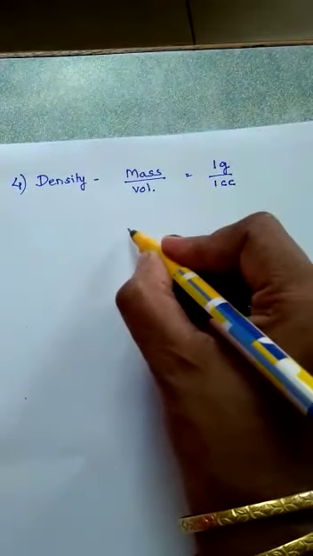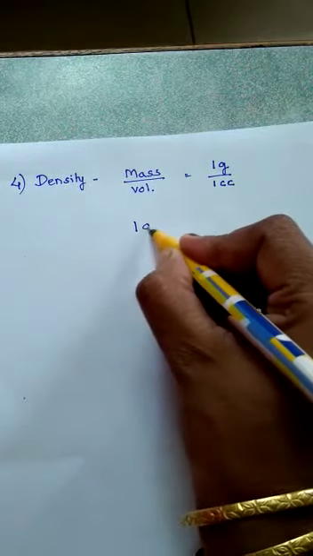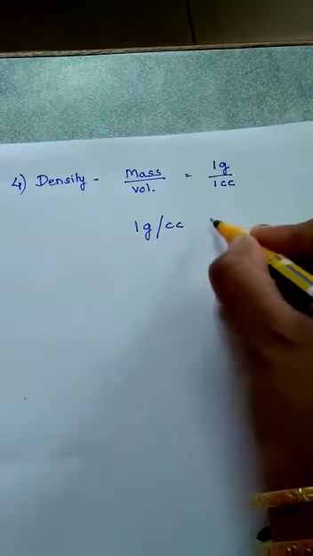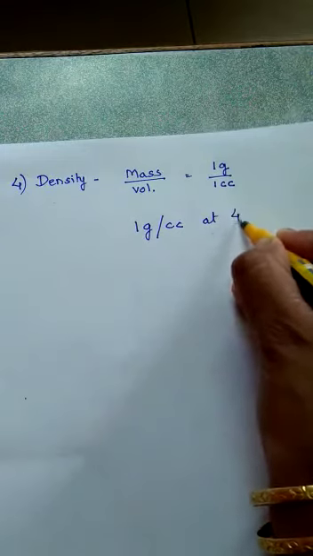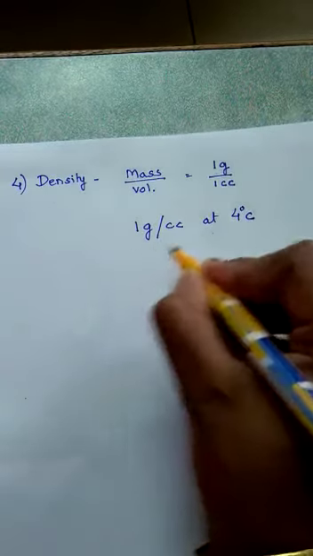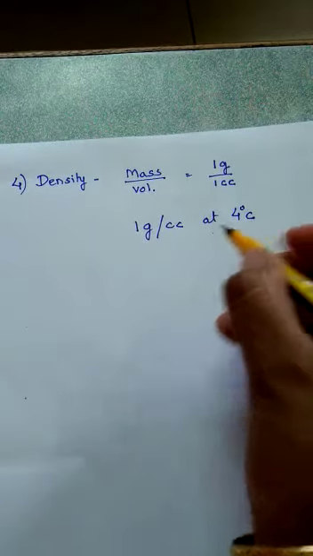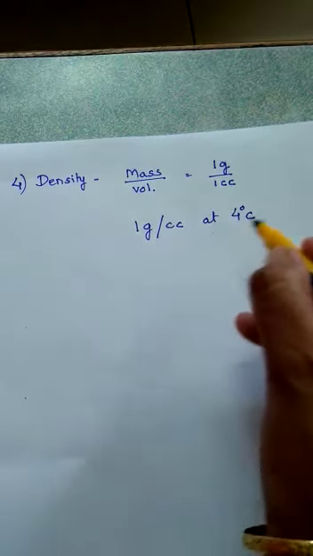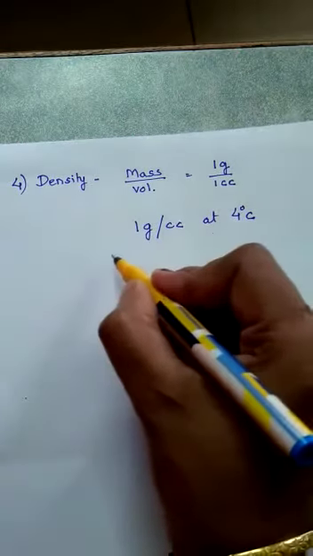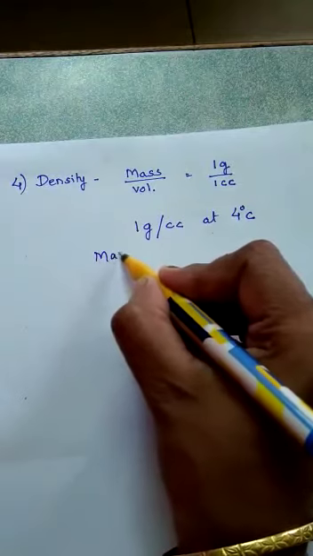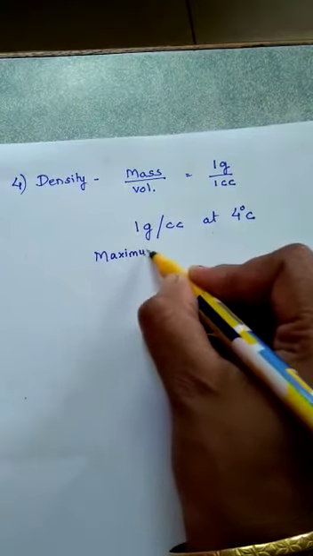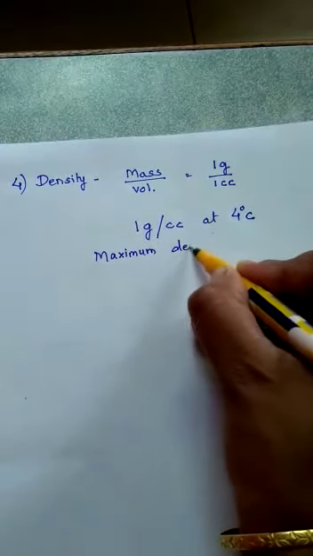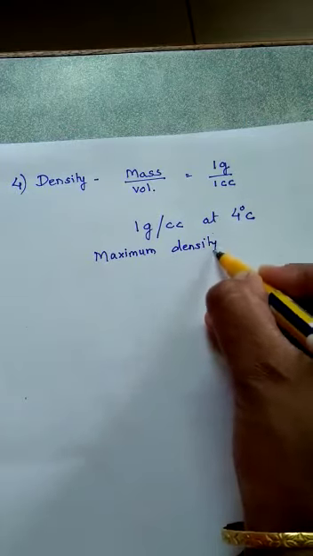So we can say the density of water is 1 gram per cubic centimeter at 4 degrees Celsius. This is the maximum density of water.